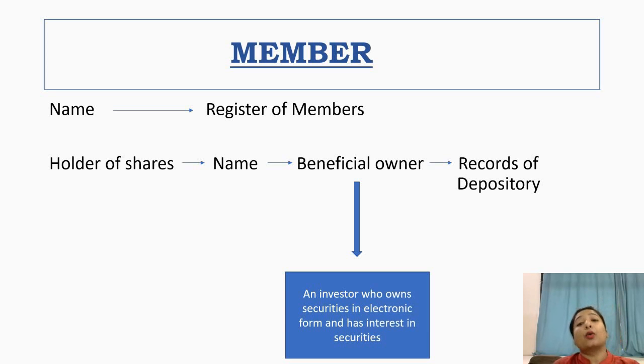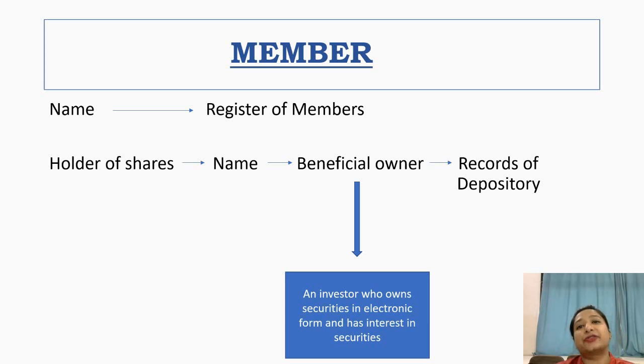Right? Now, what is a depository? Depositories are a type of administrative institution that holds the securities in electronic form, right? In electronic form means